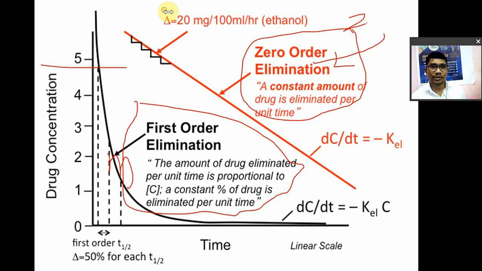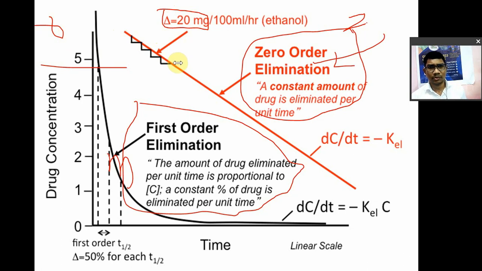मतलब for example, in case of ethanol, say for example 20 milligram of drug will be eliminated. So total dose कितना है आपके पास, मान लीजिए यहाँ पे 600. So out of 600, only 20 milligram drug will be removed per 100 ml per hour. 1 hour में सिर्फ 20 milligram ethanol remove होगा, ठीक है. So likewise that, okay? So it doesn't matter how much the plasma concentration is.